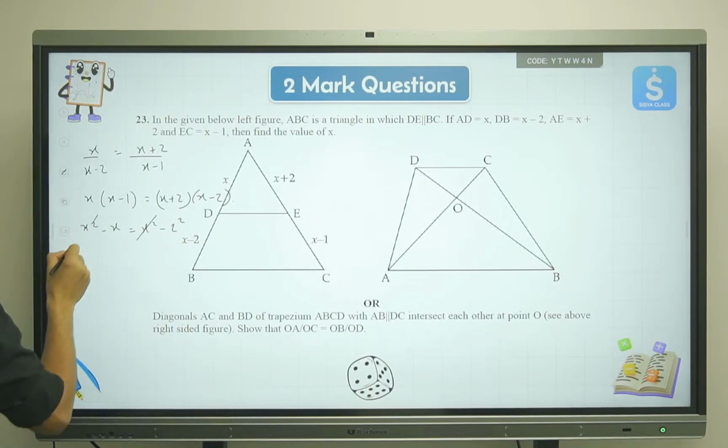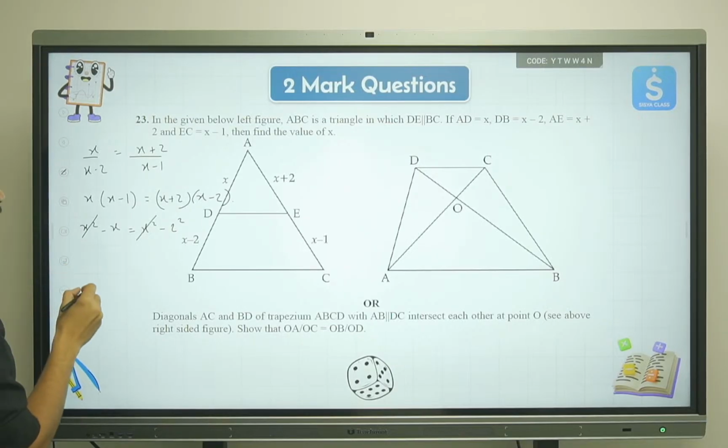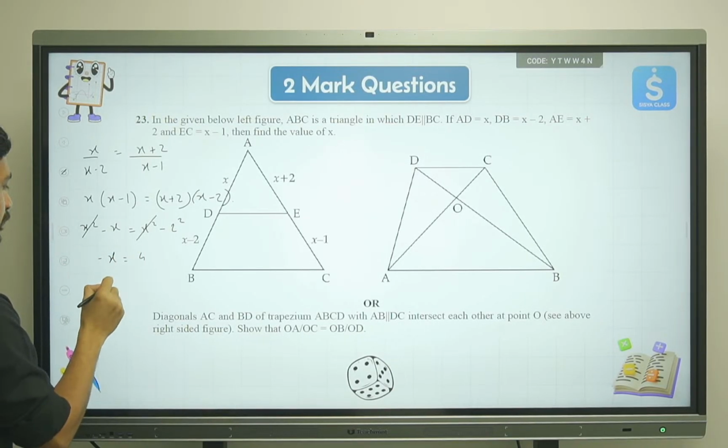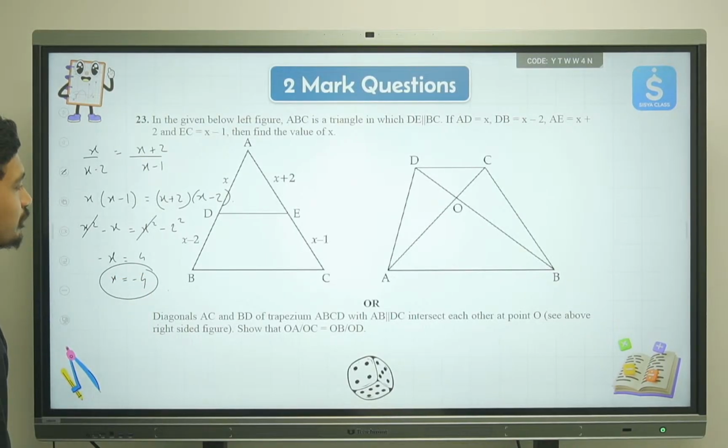So x square gets cancelled. What you will get is minus x will be equal to 4. So x is equal to minus 4. Here is the value that we have. Let me check if this is right. x upon x minus 2 and x plus 2 upon x minus 1, a square minus b square. Yeah, the value of x is correct.